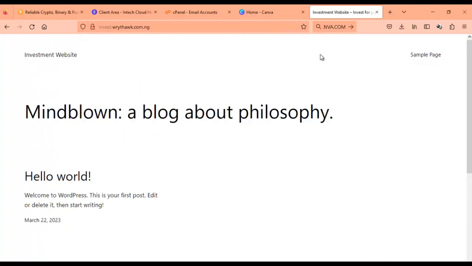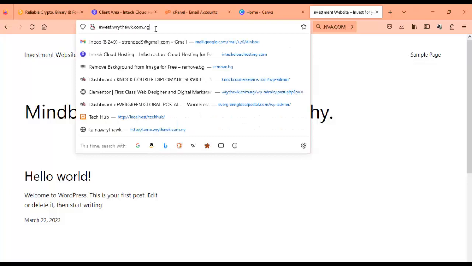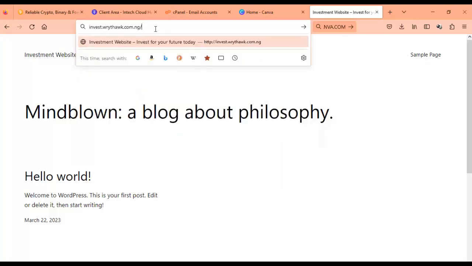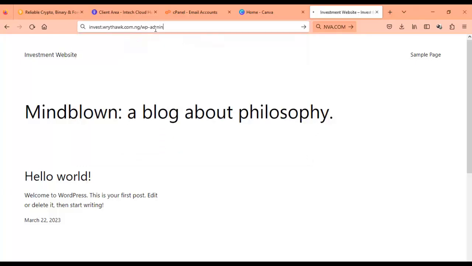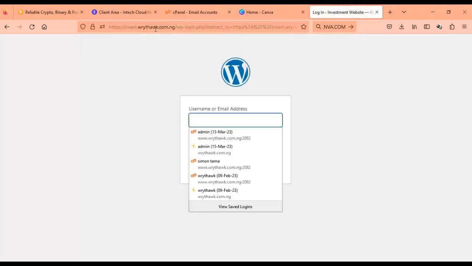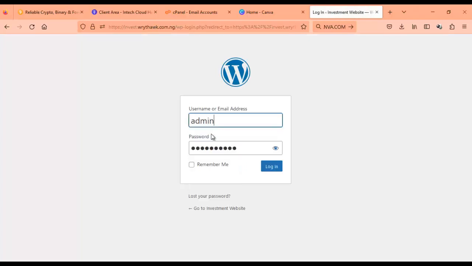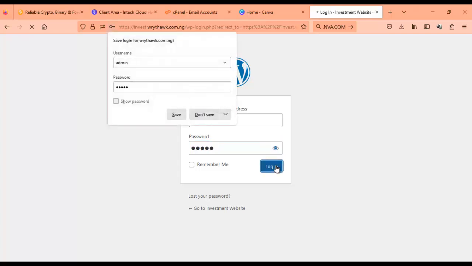So we'll go to the admin area. Remember, you put wp hyphen admin. So go to the admin area where the WordPress has been installed. So you put your password and login.